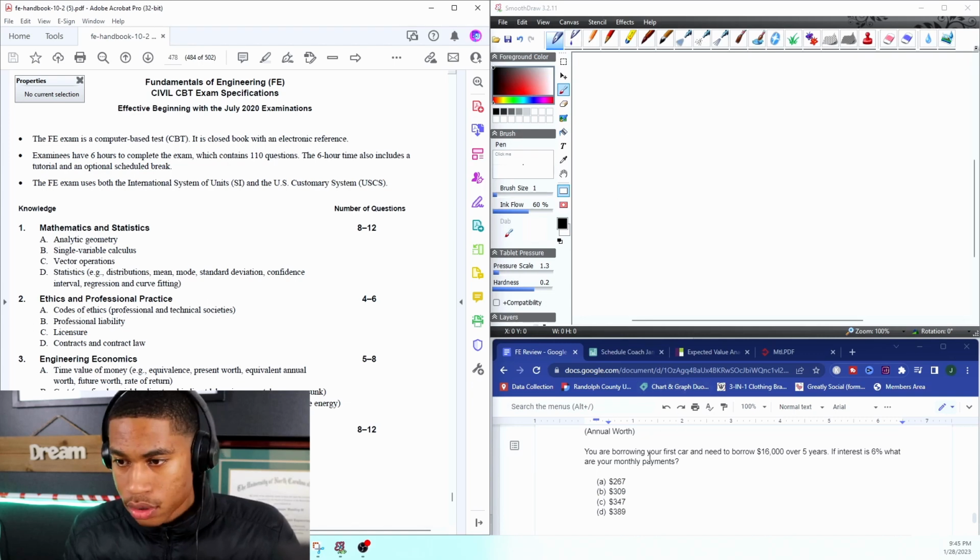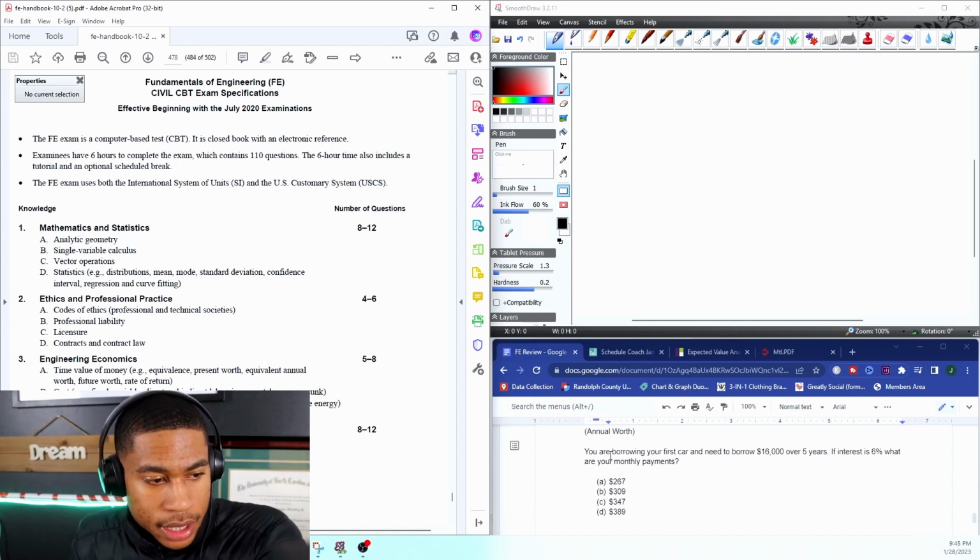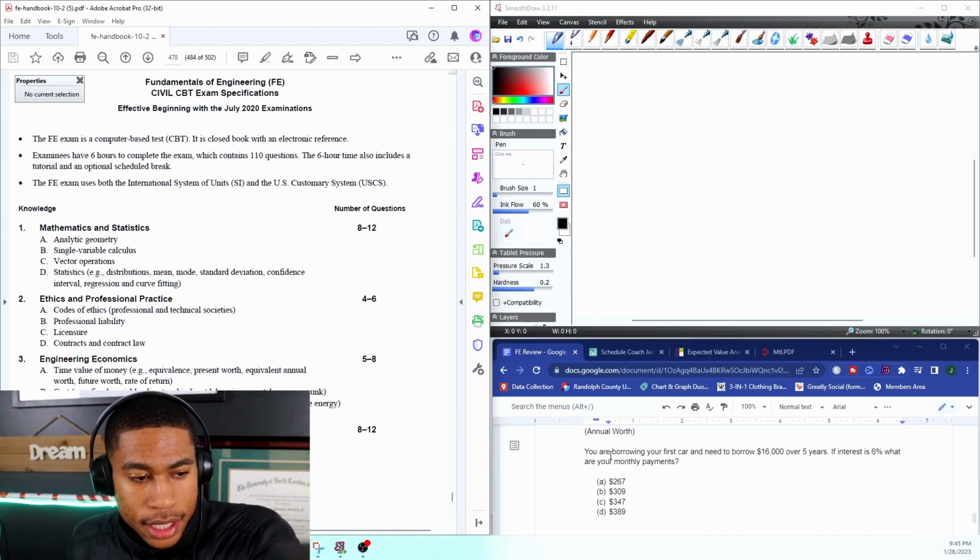All right. So this one says, you are borrowing your first car and need to borrow $16,000 over 5 years. If interest is 6%, what are your monthly payments?